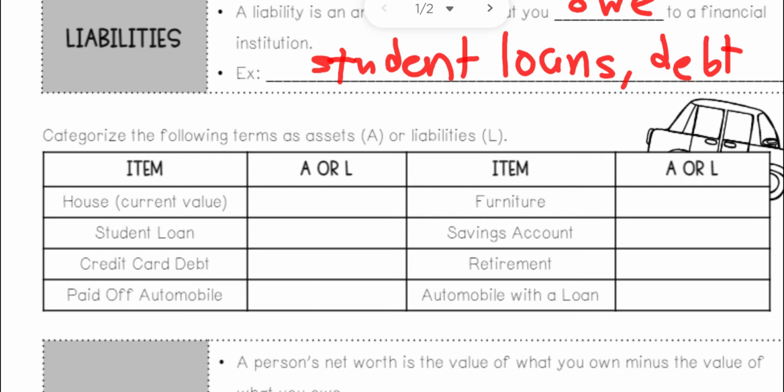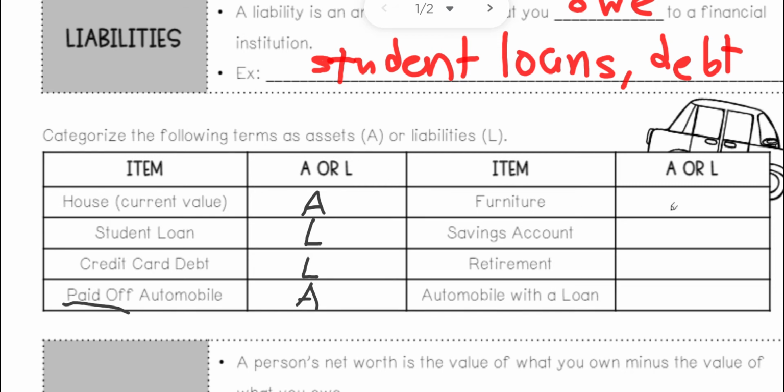So a house, the current value, that is going to be an asset. I'm going to use A for that to say it's an asset because you hopefully own it. You might still be paying it off, but it's still an asset for you. And student loan, that's something you owe. You have to pay that back. That's going to be a liability. Credit card debt, that means you have to also pay that back. So that's a liability. Paid off car, automobile, since it's paid off, that is an asset since you can sell it and get the money back.